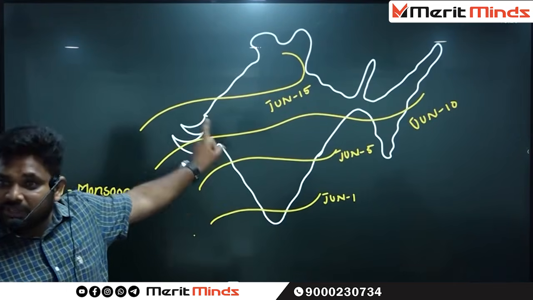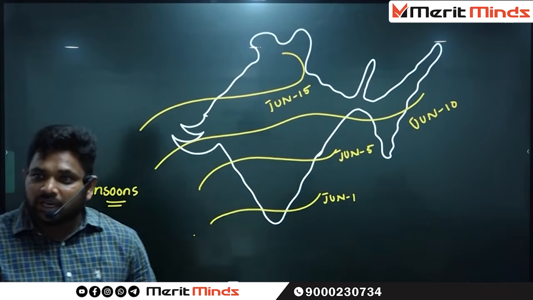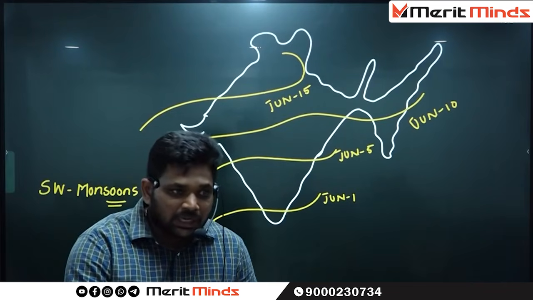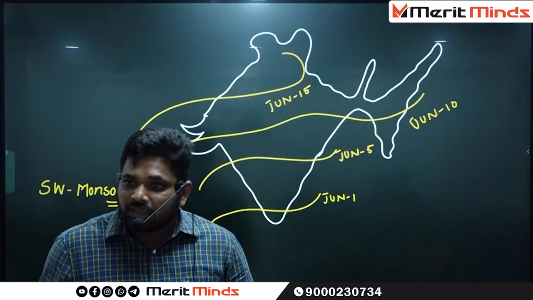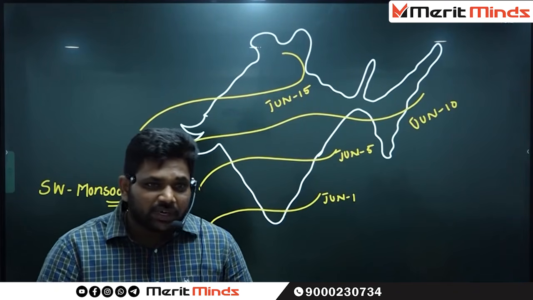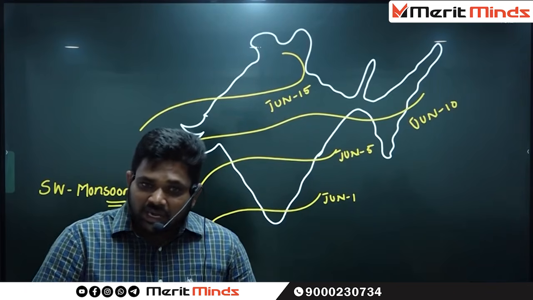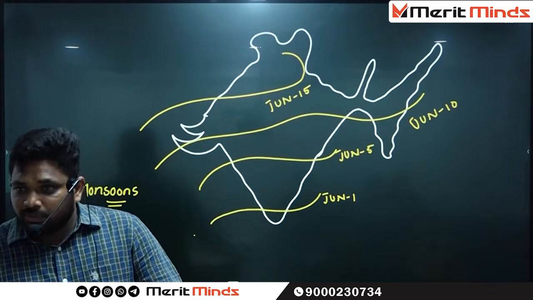This is what we discussed yesterday. All of you have the idea of Southwest Monsoon and Northeast Monsoon. Differential heating of land and water bodies leads to certain winds called monsoonal winds. Can we find monsoonal winds all over the globe? We can't.